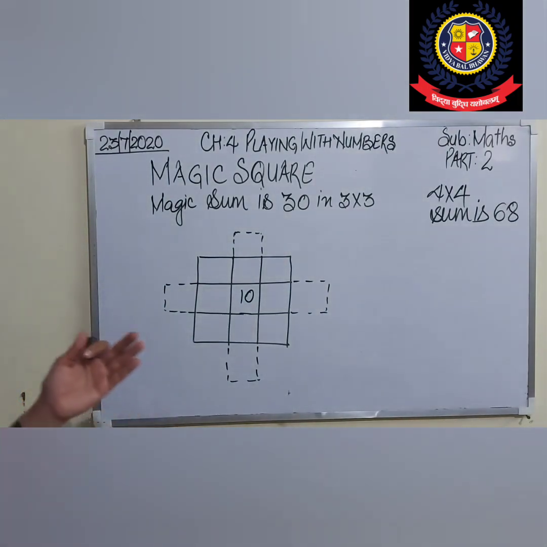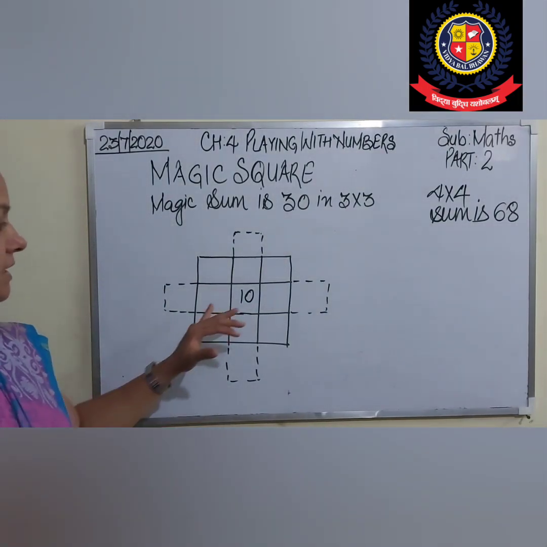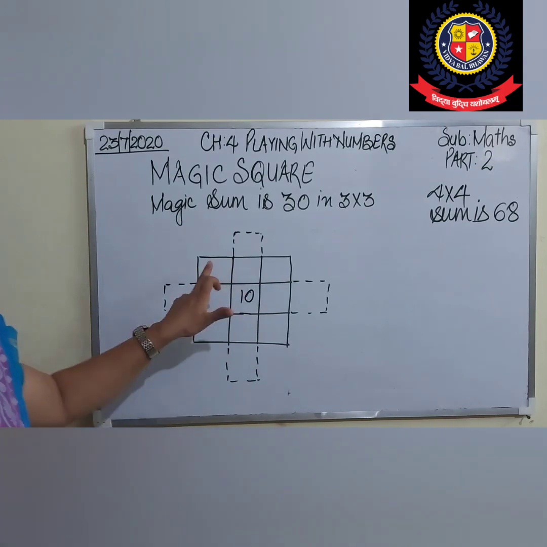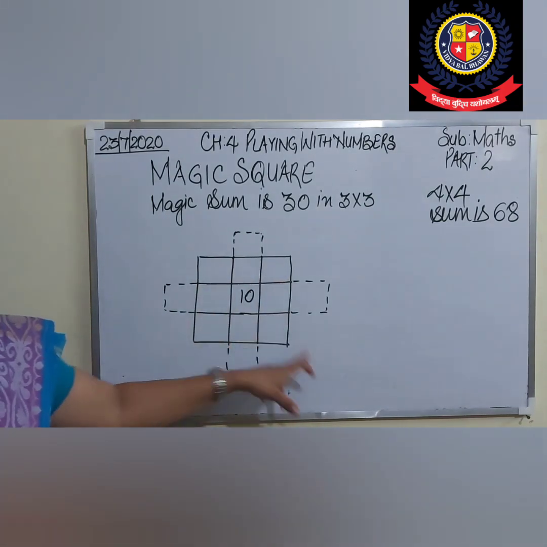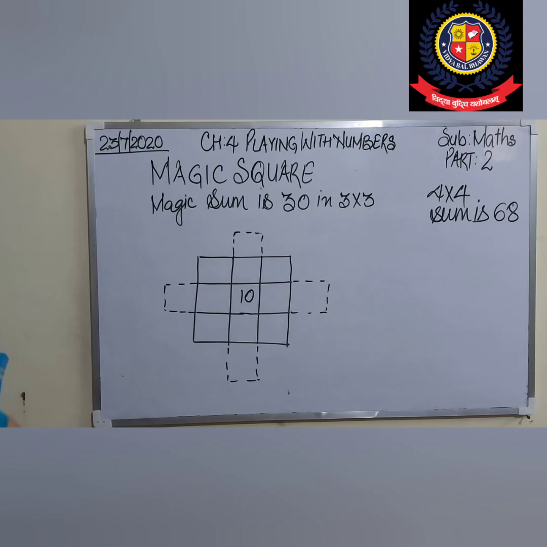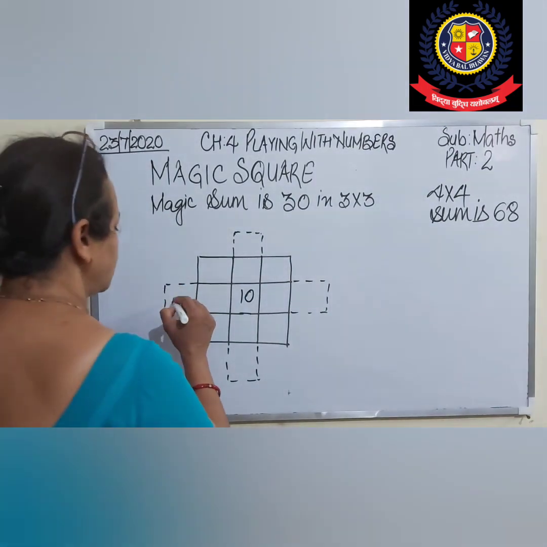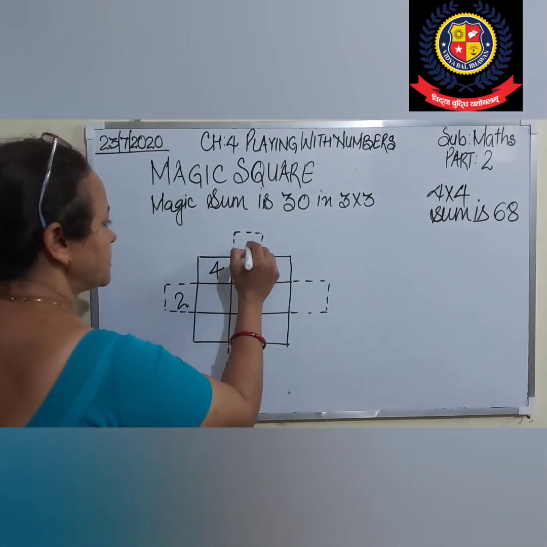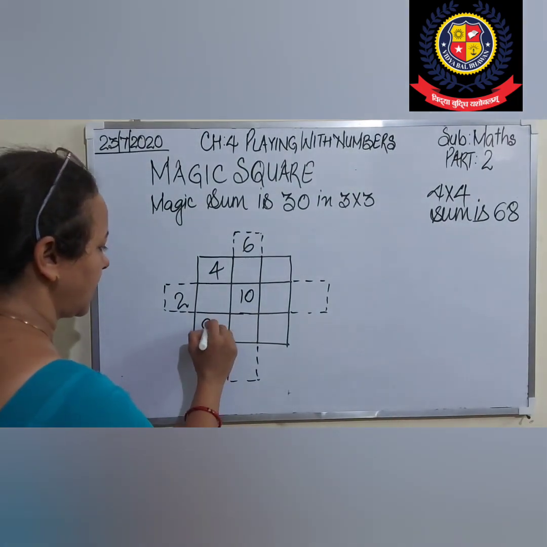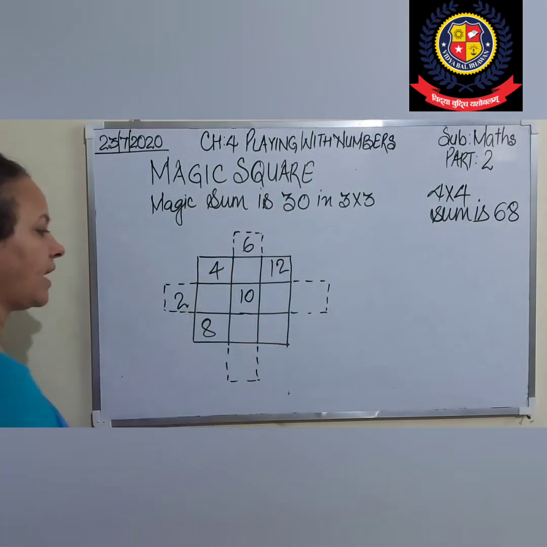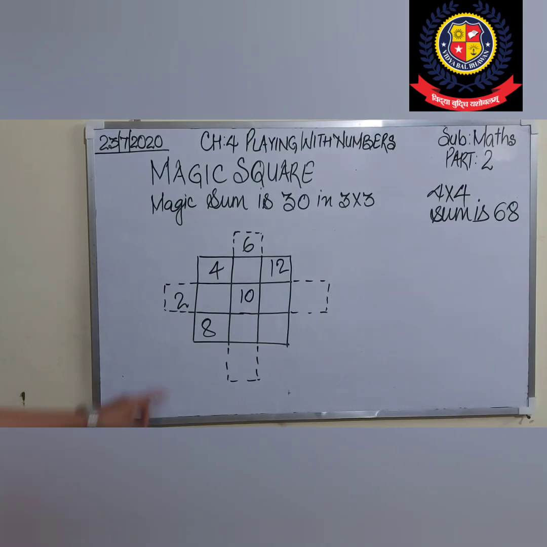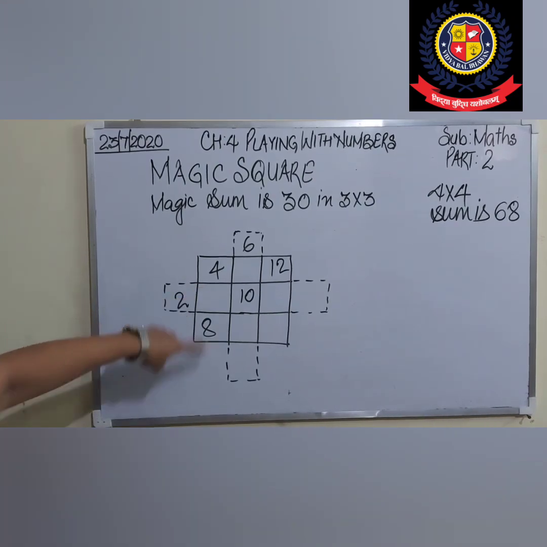I will tell you how we have to solve. I will take numbers other than 10. There are 8 boxes: 1, 2, 3, 4, 5, 6, 7, 8. So I will divide the numbers: first 4 numbers which are less than 10 and next 4 numbers which are greater than 10. I will start like 2, 4, 6. Okay, this is 8, 10, 12. Right? Now next will be, what will it be? The next number, see, again I want to tell you the pattern. This is 2, 4, 6.